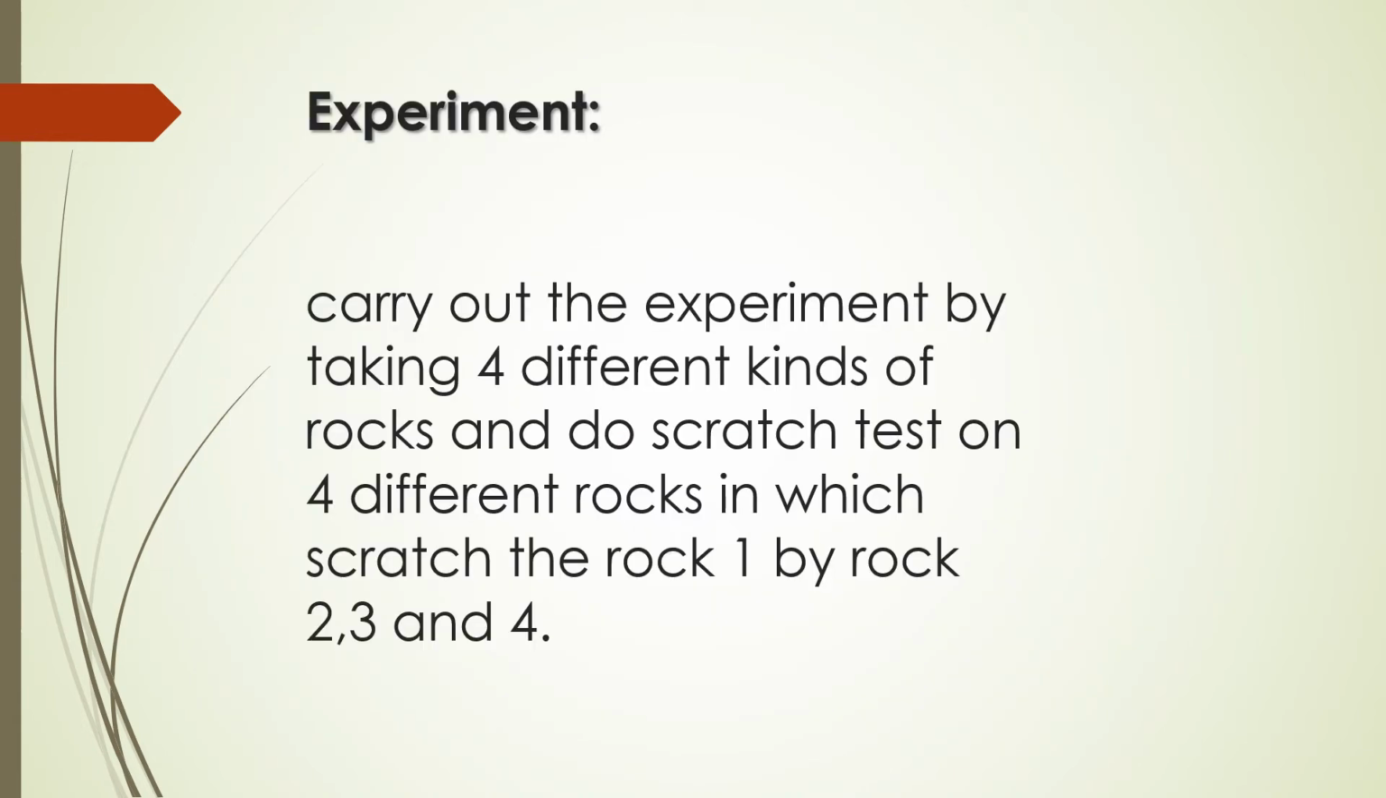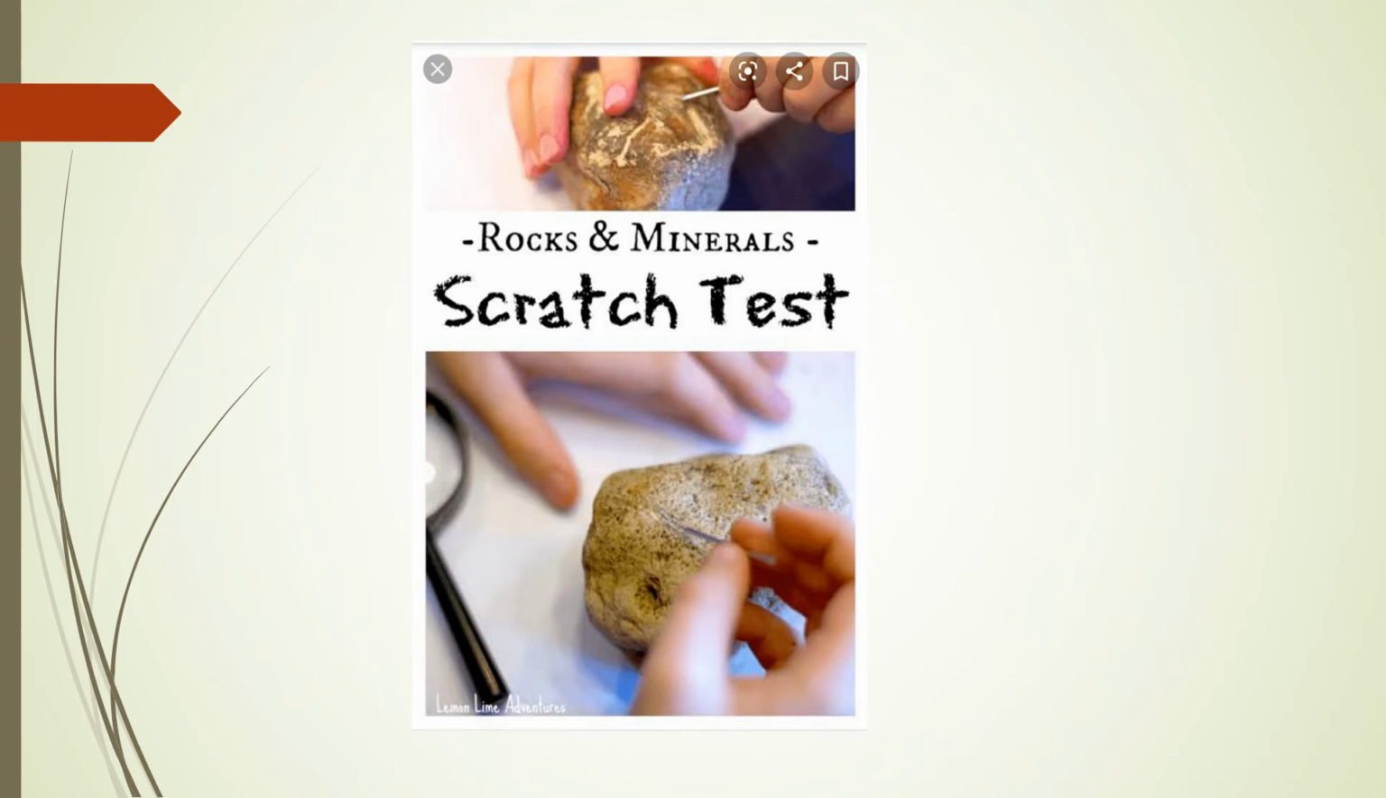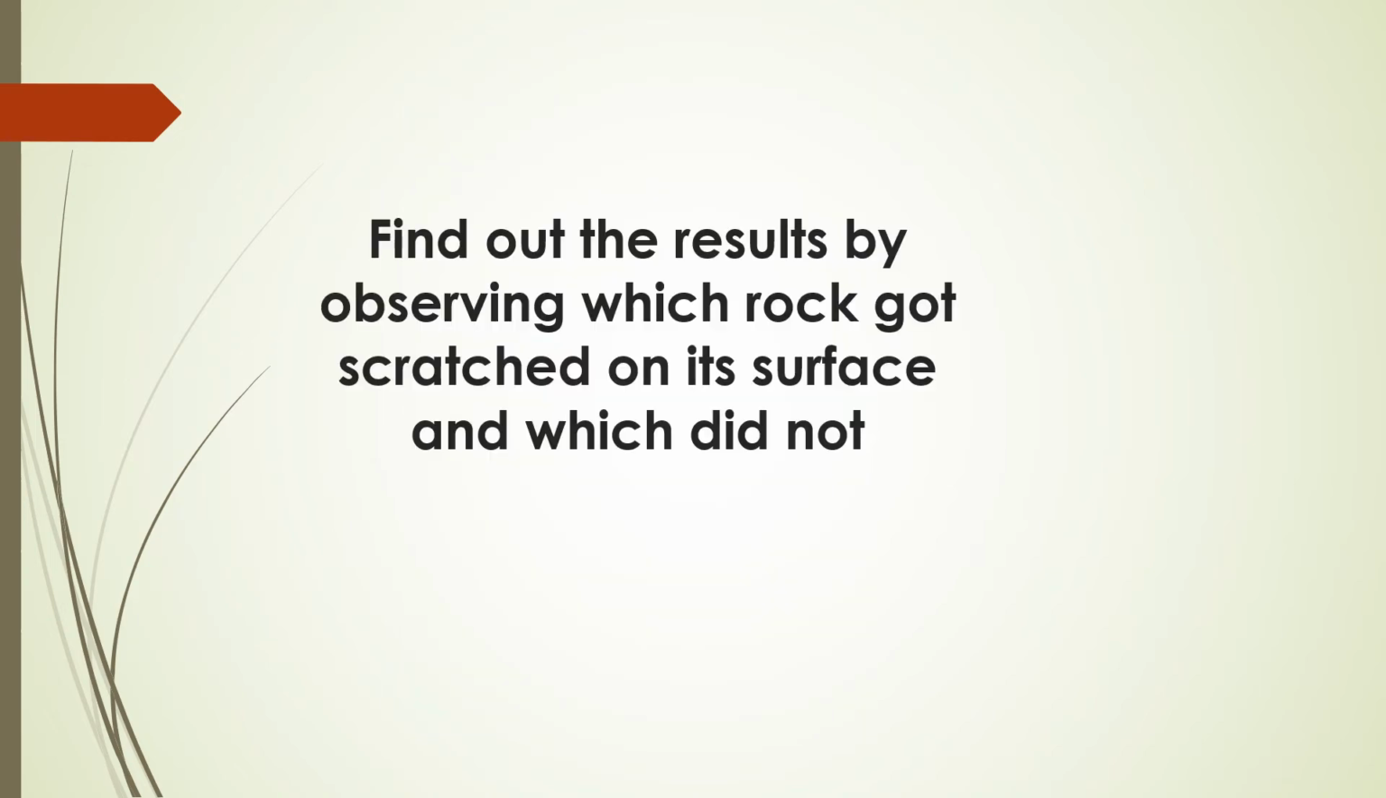Here's an experiment for you. Carry out the experiment by taking 4 different kinds of rocks that are easily available and do scratch tests on the 4 different rocks, in which you scratch rock 1 by rock 2, 3 and 4. Find out the results by observing which rock got scratched on its surface and which did not.